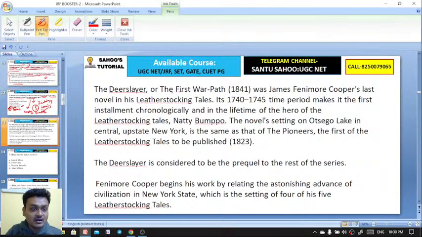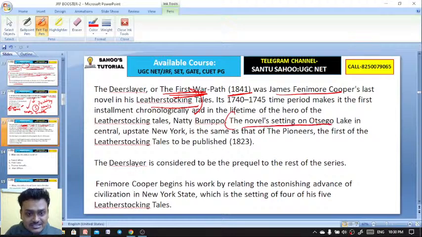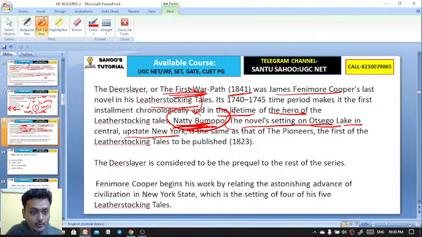You see The Deer Slayer has the subtitle The First Warpath. Published in 1841, it was James Fenimore Cooper's last novel in his Leatherstocking Tales. The novel's setting is Otsego Lake in central upstate New York. The hero of the Leatherstocking Tales is Natty Bumppo. I wrote the wrong spelling earlier, so we have Natty Bumppo.